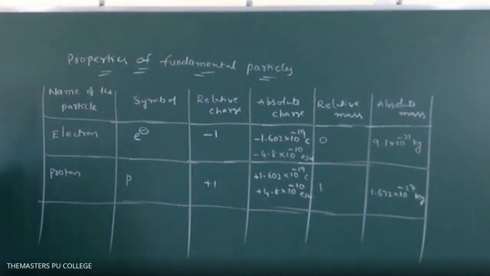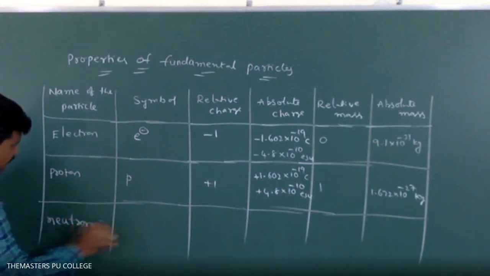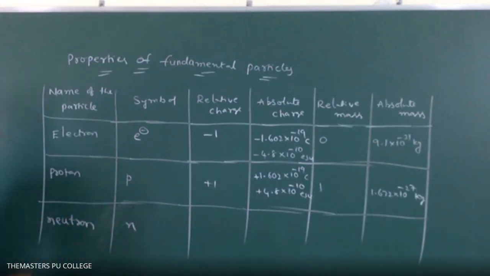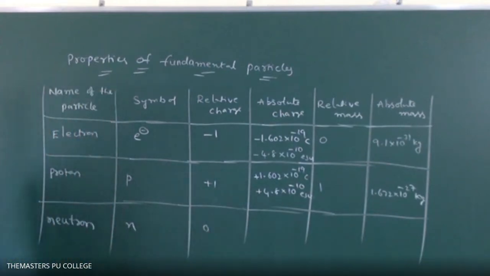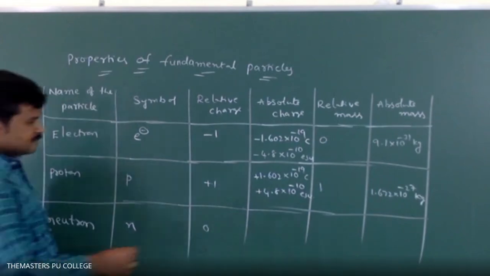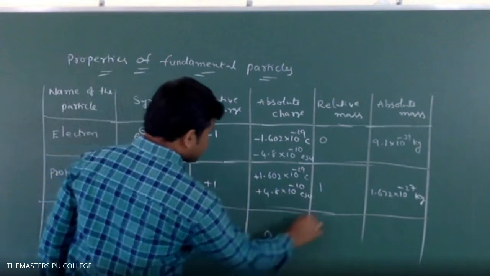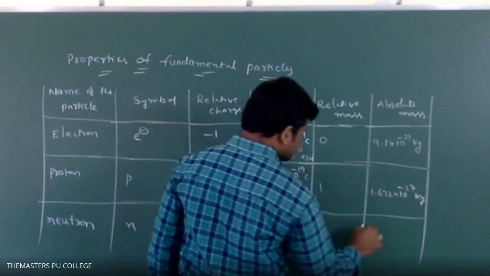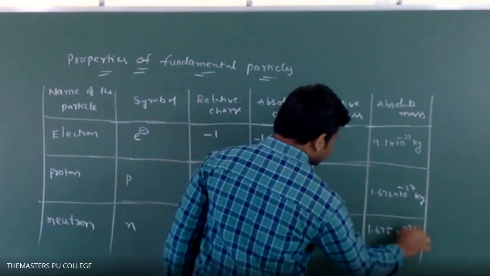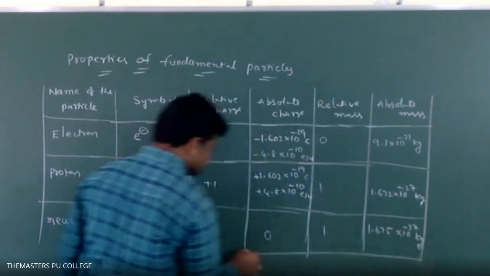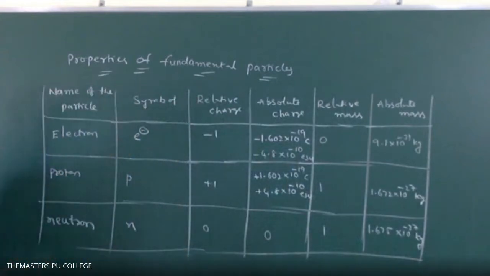Next, neutron, small n. Relative charge is 0, charge is 0 only, and absolute charge is also 0. Relative mass is 1. Absolute mass is 1.675 into 10 power minus 27 kg.